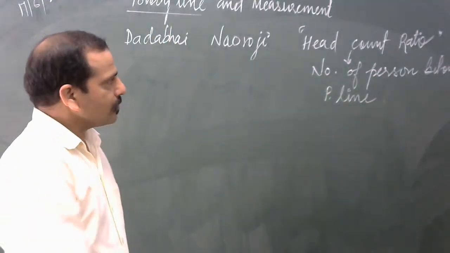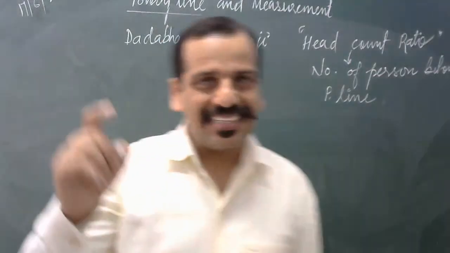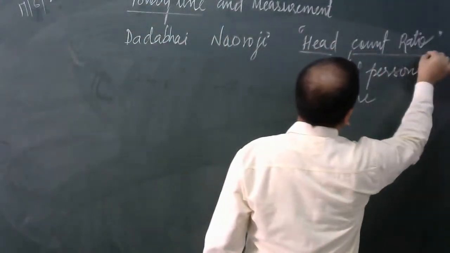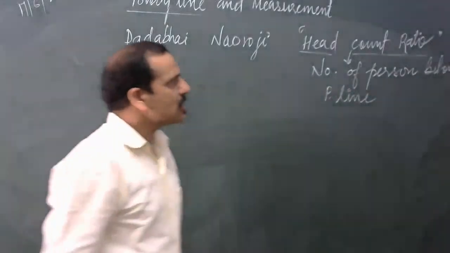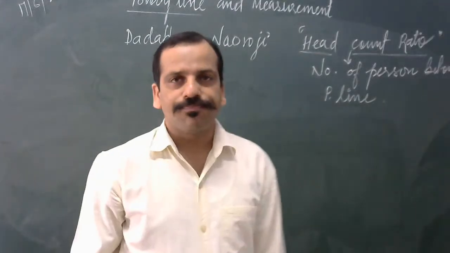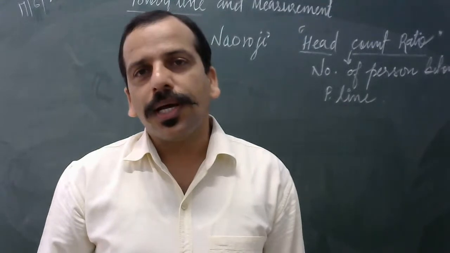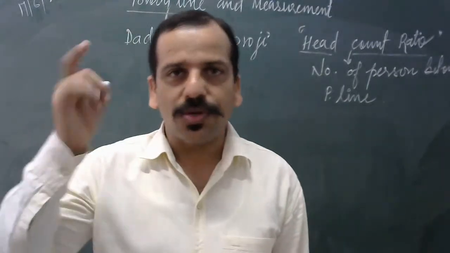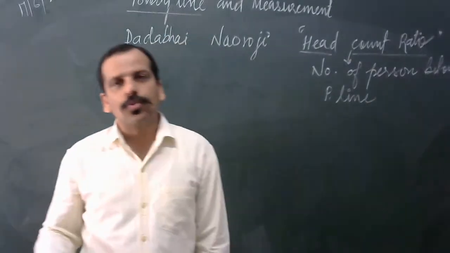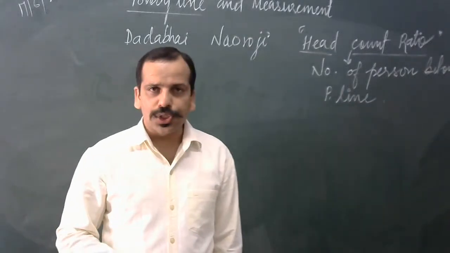So, here there is one point: head count ratio. The meaning of this term head count ratio is the number of persons below the poverty line. Head means how many heads, how many persons are there, like 1 crore, 10 crore or 20 crore. So that is about the head count ratio.